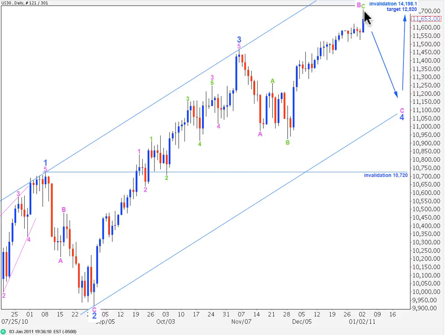If it was over at yesterday's high, then wave B pink is a 149% correction of wave A pink, which is within allowable limits for wave B of an expanded flat, but it's above the usually expected range for wave B of an expanded flat, so this wave count's now starting to look less and less likely. If it is correct, however, we should at least have a trend change at minute degree for the midterm, and we should be seeing a C wave to the downside that's highly likely to overshoot this wide blue parallel channel. But 4 blue can't move into wave 1 blue price territory. We shouldn't see price fall below 10,720.